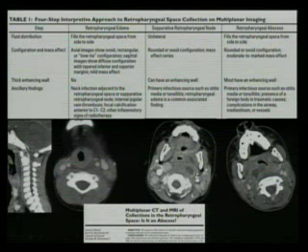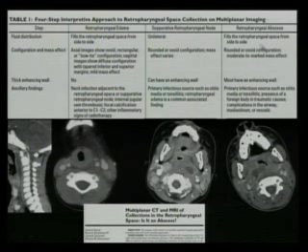This is an example of a phlegmonous change, or actually an early suppurative node. You can see some peripheral enhancement, but it's still confined to the node. There is no extension to the retropharyngeals. It's not burst into the retropharyngeal space.